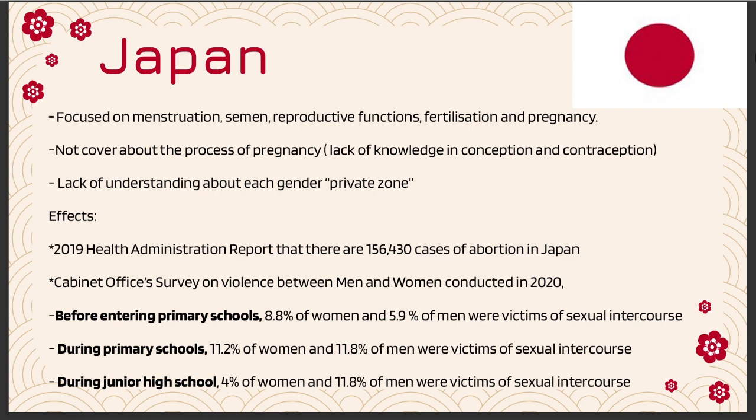So my suggestion for the government is to teach sex education to people in Japan since they were kids, adopting the Netherlands education system program, so that they know about gender roles, gender equality, consent, and relationships. Then they will be more satisfied about sex, and there will be fewer abortions and less sexual harassment.